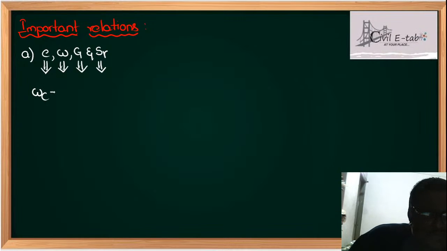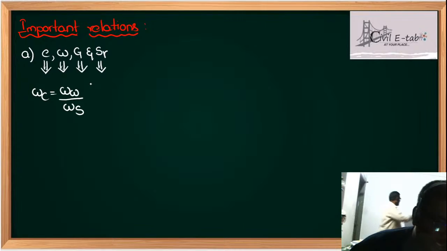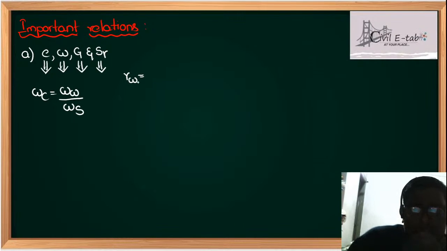Now see students, water content is defined as weight of water to the weight of solids. But from the definition of unit weight, gamma W is defined as weight of water to the volume of water, and gamma S is the unit weight of solids, that is weight of solids upon volume of solids.